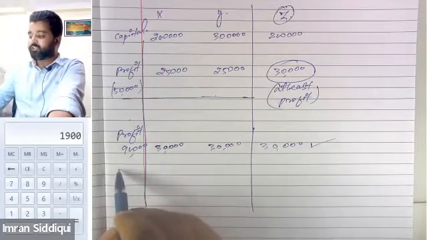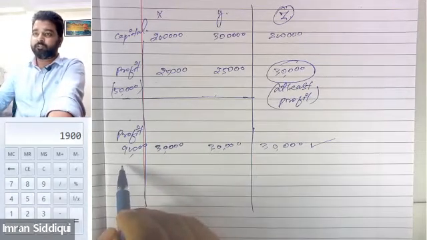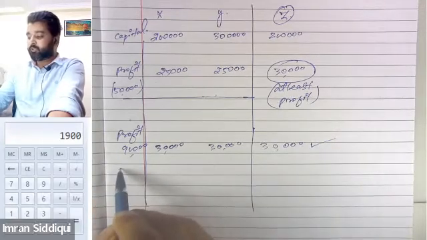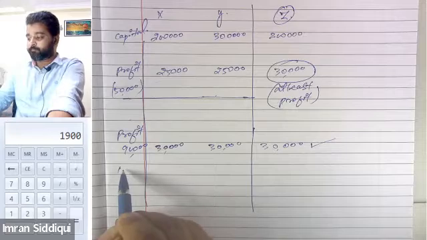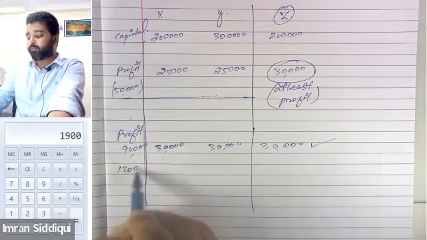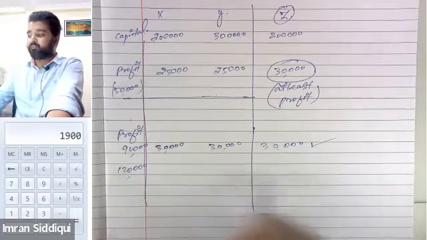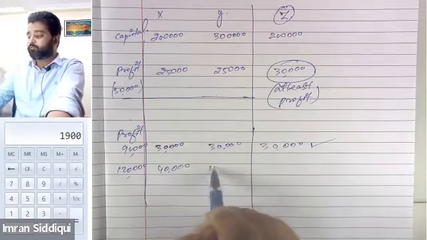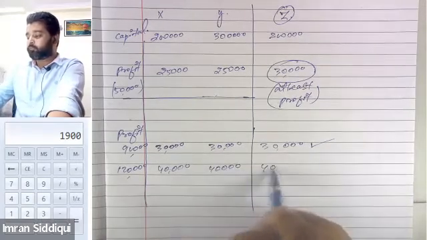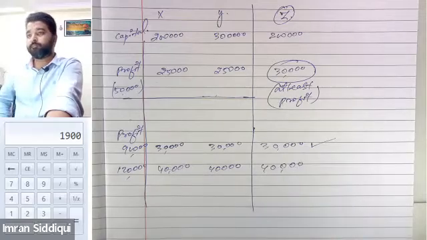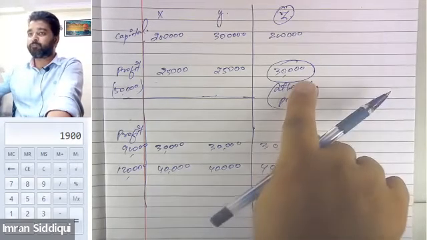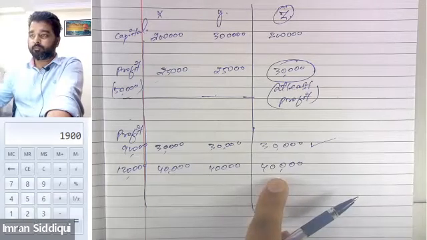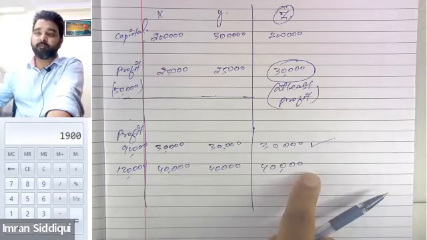And after that, in the next years, the firm generates, let's suppose, 1,20,000 of profit. And this profit now will be divided among the partners equally again. So every partner will be getting 40,000, 40,000, 40,000. Now tell me whether Z will have any objection. He was guaranteed for only 30,000. How much is he getting? 40,000. That will be more than enough now. He will be more than happy.